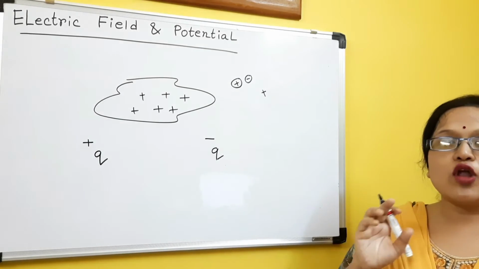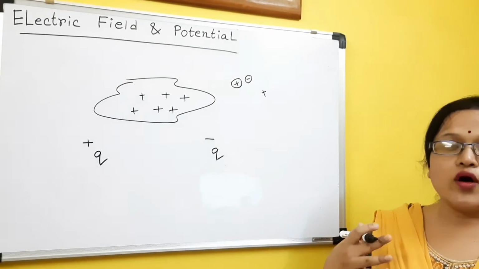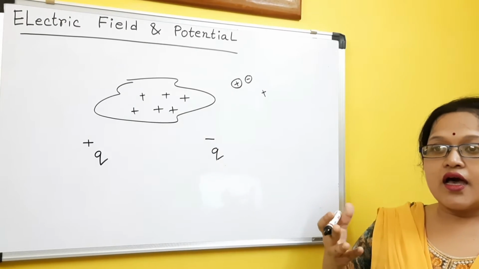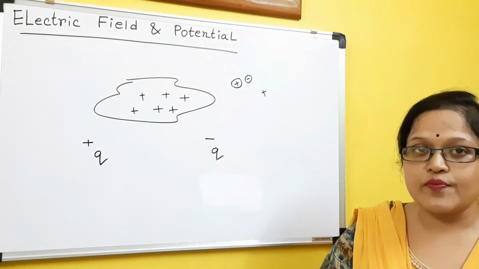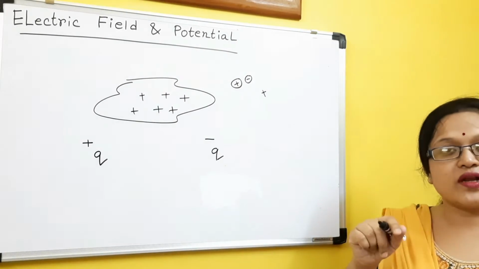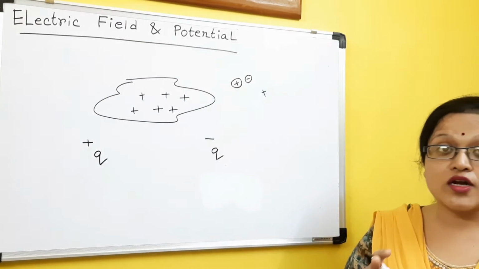So the scientist Coulomb, after various experiments, gave a law that is called Coulomb's law. What does it state? That any attraction or repulsion between two stationary charges depends on a few factors. What are those?